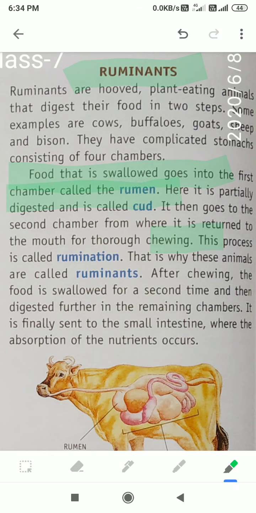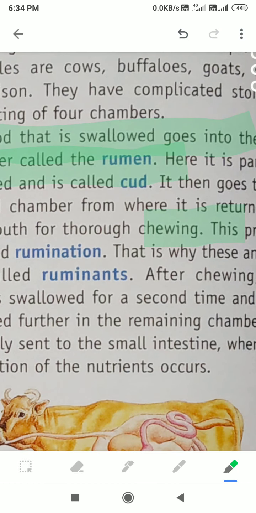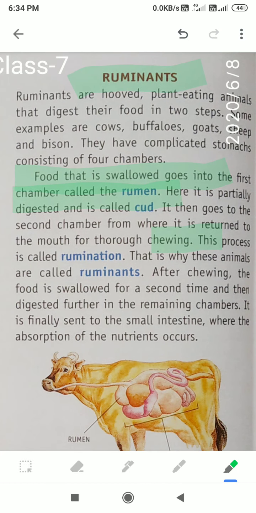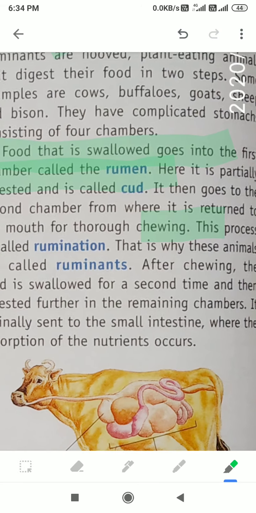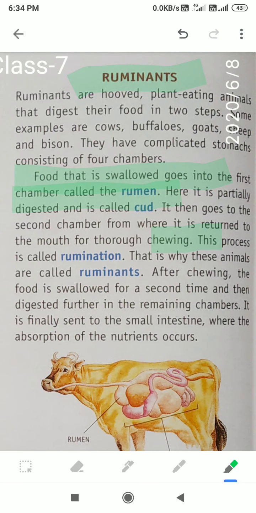They chew that food thoroughly. This process of chewing the food again is called rumination. That is why these animals, cow, buffalo, goats, sheep and bison, are called ruminants: after eating the food, they take it out again and chew it. Because they do this rumination process, they are called ruminants.